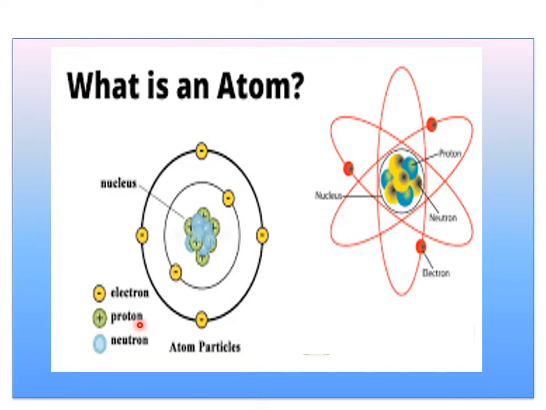Keep all this in mind. And in the orbits you have electrons. Electrons are with the negative charge. This whole thing is called an atom. Either you can represent it in this way or in this way. Now I hope you have understood what an atom is. In an atom we find protons and neutrons in the nucleus, and in the outermost orbits we find electrons. Electrons are of negative charge, whereas protons are of positive charge. This part only you remember.